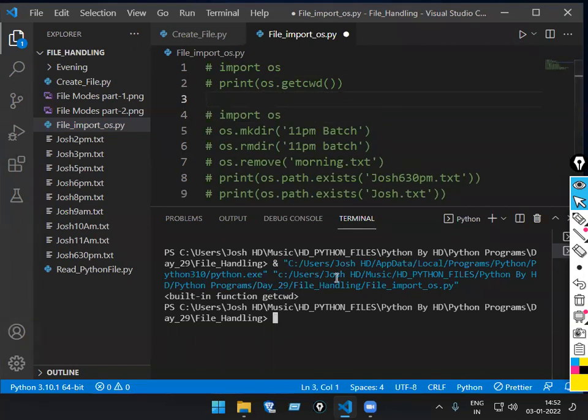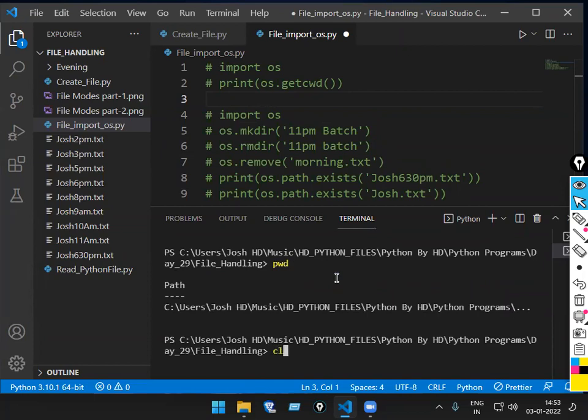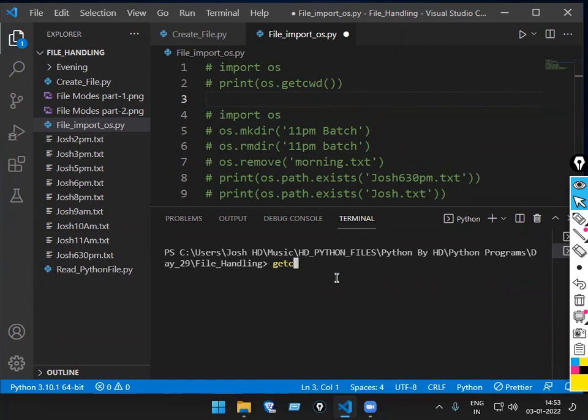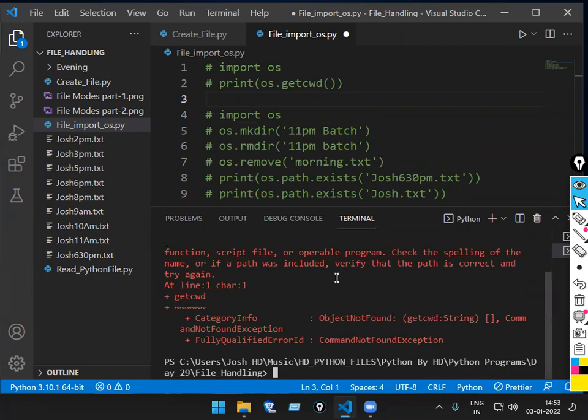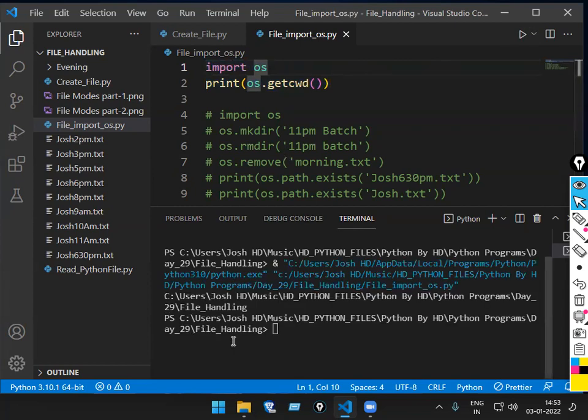See here, previously what I typed was PWD. What will come now? Present working directory. Is the code working? Yes. But if I type getcwd, it will not work. Getcwd, get current working directory, will not work. To work with getcwd, full form is get current working directory. Which module do I have to import compulsorily? Import os. Then only it works. What will come? The current working directory. Okay, fine.